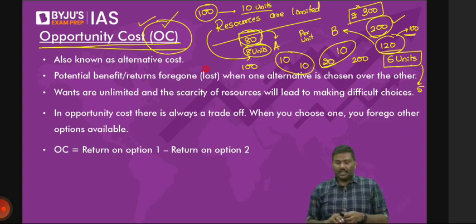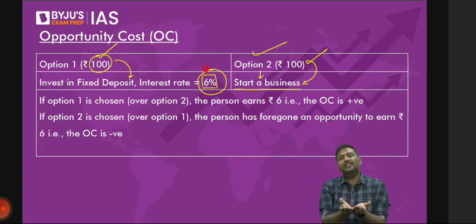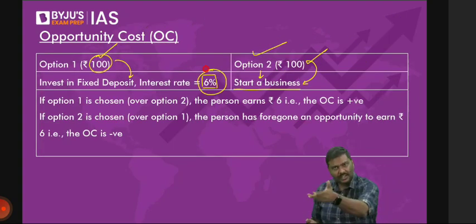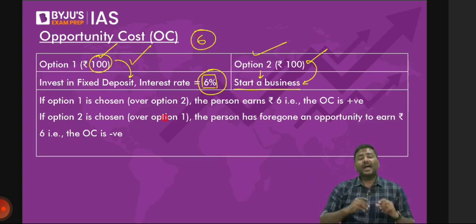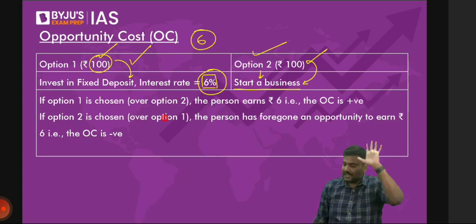So have a look at this. In this example, you had 100, you invested in the business, and you did not earn anything. So what is your opportunity cost here? You have foregone an opportunity cost of 6 rupees. You have lost an opportunity of earning 6 rupees. That is basically the idea of opportunity cost.